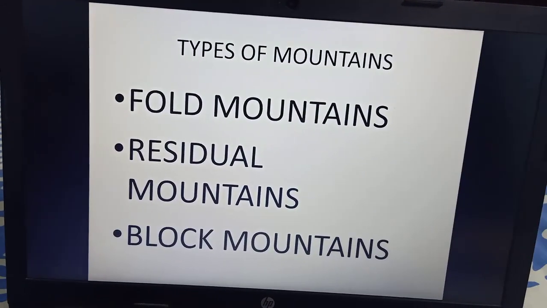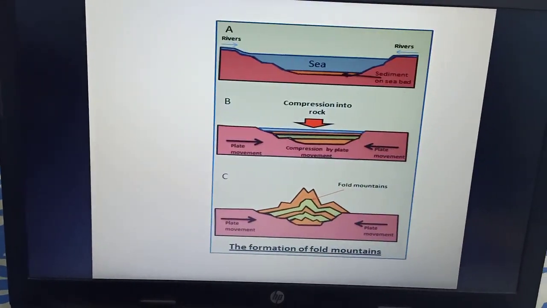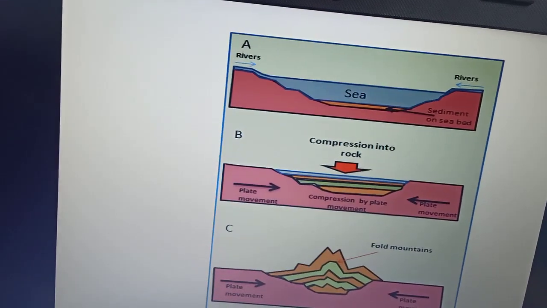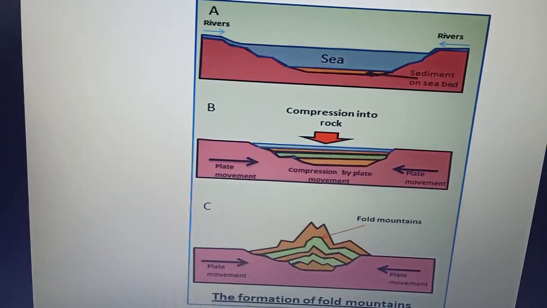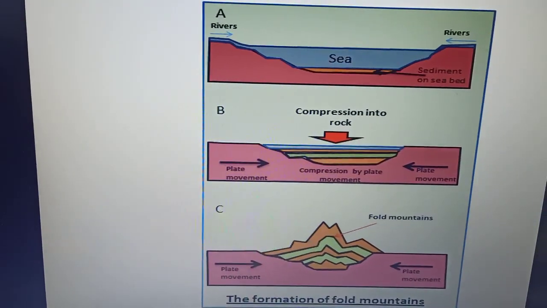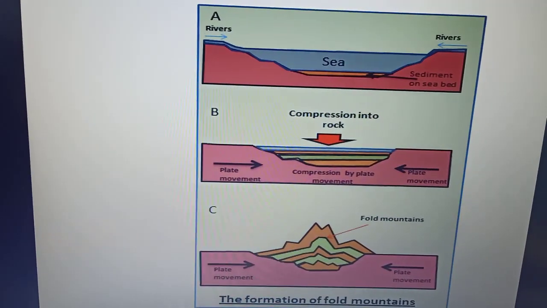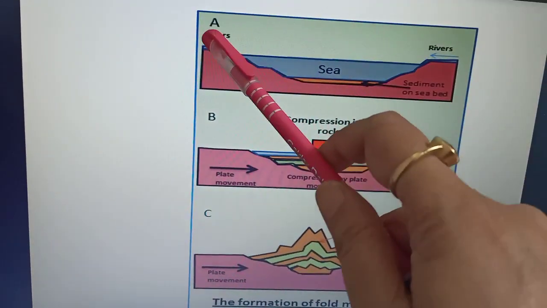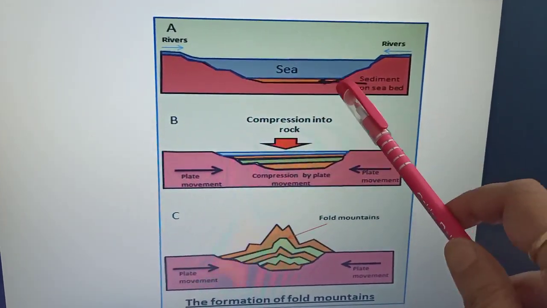So first of all, the fold mountains, how they were formed. Again, it's a repetition of what we had done. So children, the fold mountains, they were formed due to the folding of the sedimentary rocks. So it is believed that there were narrow, elongated, shallow seas or lake basins in which huge sediments were deposited. So here in this first picture you can see the rivers which brought a lot of sediments from the mountains and deposited them in the seabed.